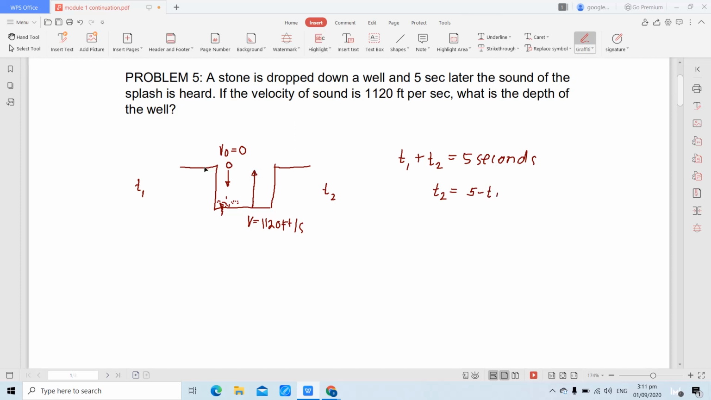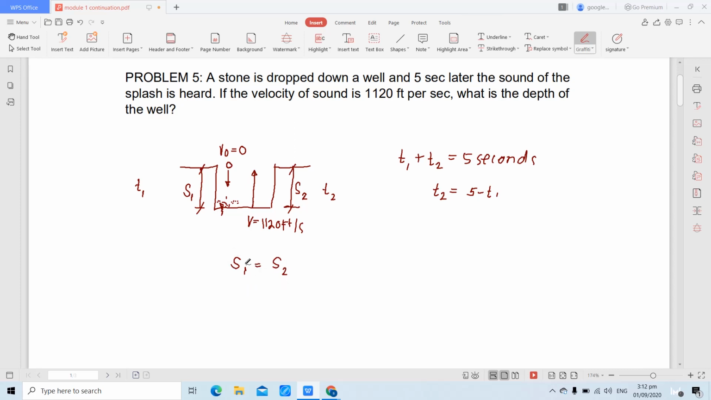Again, from the figure, from this point, papunta dito, that is the displacement traveled by the stone. Let that be S1. And from this point, up to this point, that is the displacement traveled by the sound. And let that be S2. And as we can see in the figure, S1, or the displacement traveled by the stone, is equivalent to S2, the displacement traveled by the sound. So ngayon, ano yung formula ng S ang ating gagamitin?